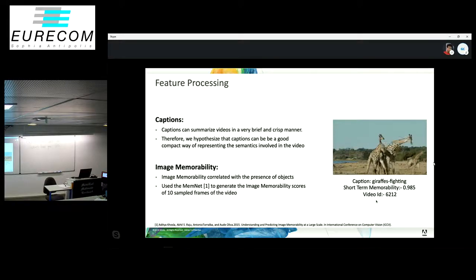As for the image memorability scores, I just talked about the correlation of these scores with the presence of objects where humans tend to focus. Therefore, image memorability scores can also help in predicting video memorability. We used the recent ViMemNet to generate these scores for 10 sampled frames in each video.